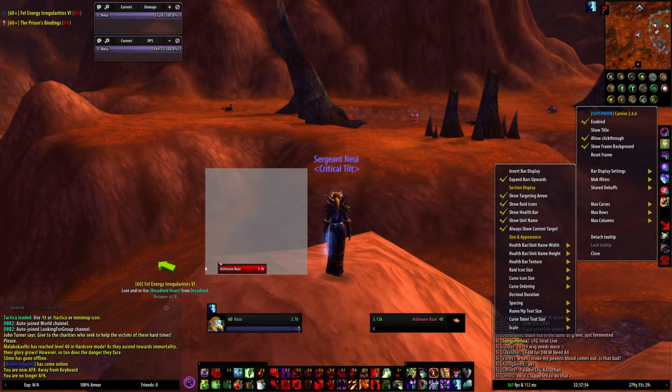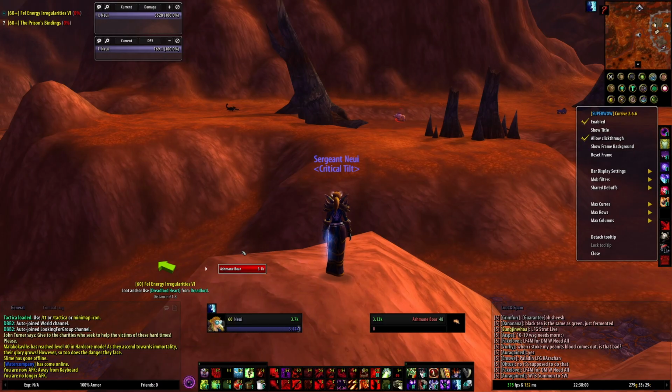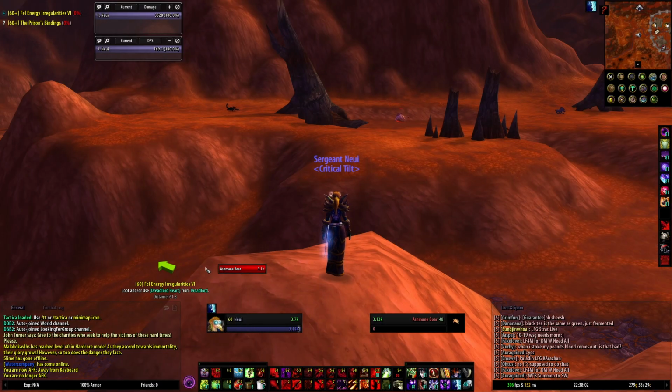If targets have raid markers, they'll be here next to this little arrow. The little arrow is what you are currently targeting. So there'll be a whole list here, and whichever one you are targeting, this little white arrow is going to be next to it. Any raid markers will be in between this little arrow and the health bar itself.